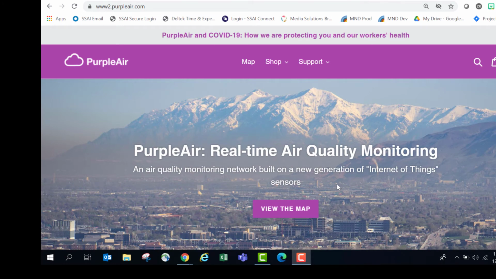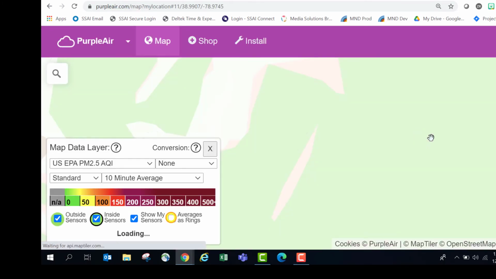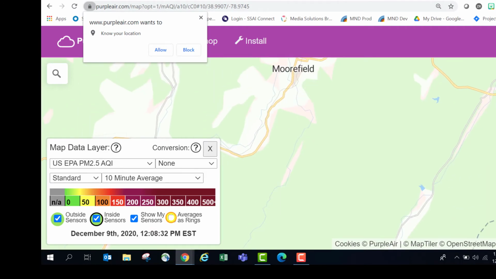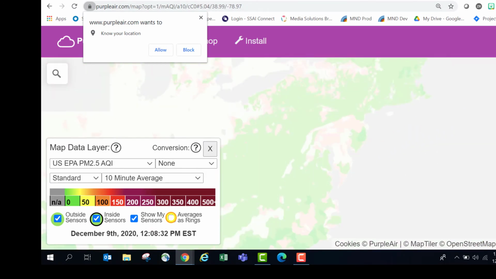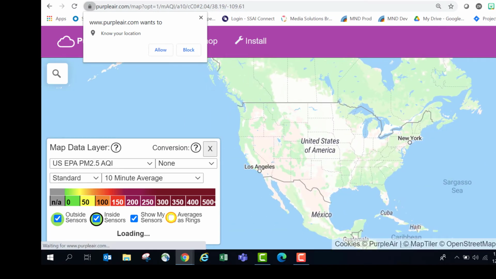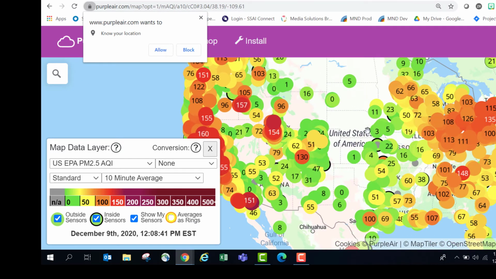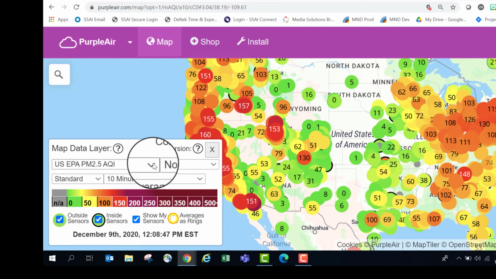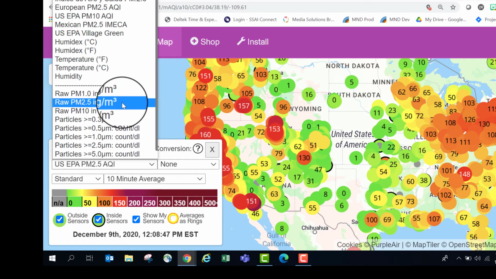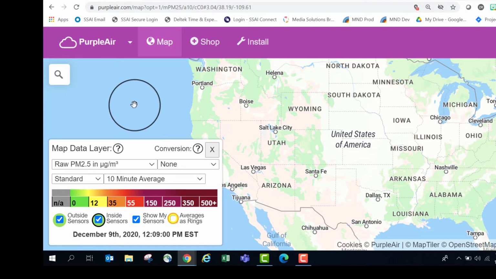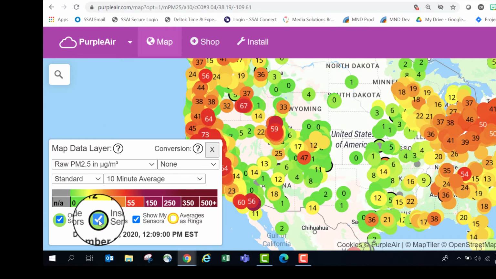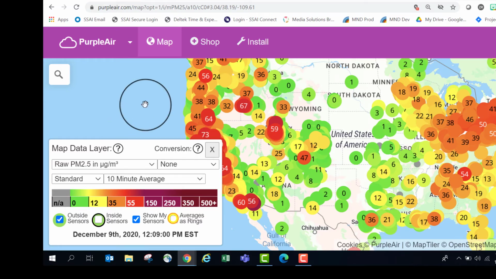Okay, so let's talk a little bit more about the map. When I go in to view the map, because I use it frequently, it sometimes zooms in on a particular area, but I'm going to come here to the US map. Now, we talked about these colors, and remember when you come in, the first thing you want to do is change from the AQI to the raw PM2.5 in micrograms per meter cubed. The next thing I want to do is turn off the inside sensors so that I'm only looking at outdoor sensors.